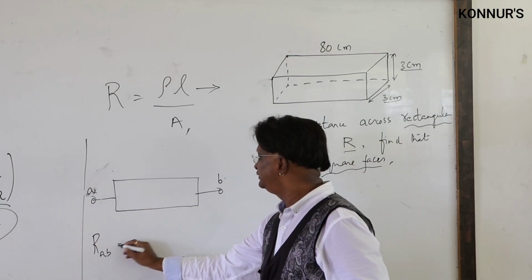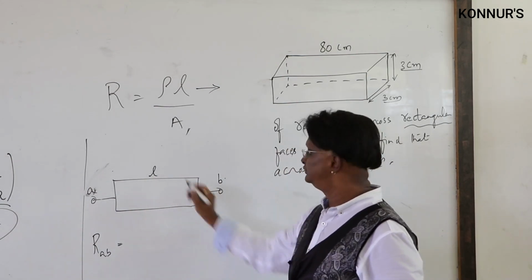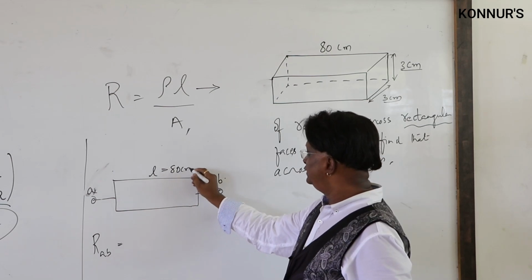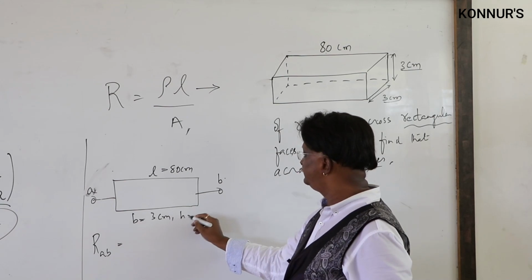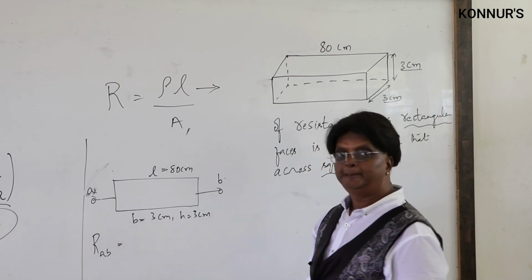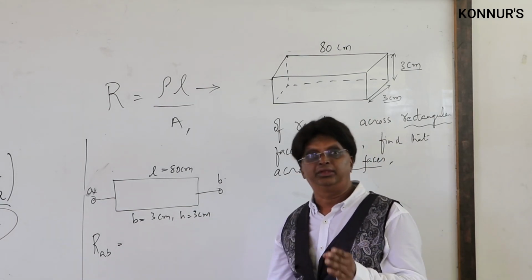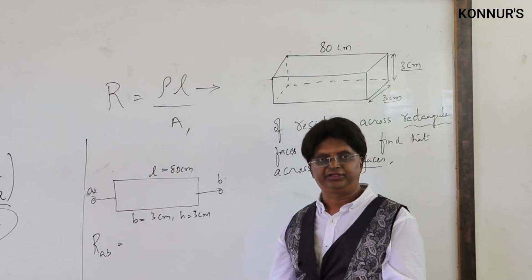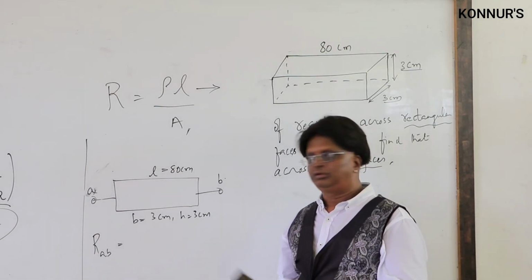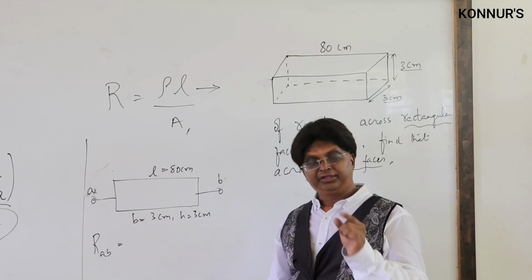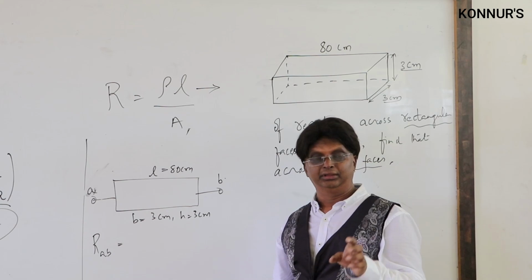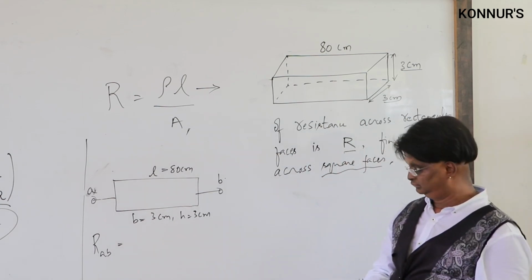RAB is equal to, now length is 80 centimeter and the other two dimensions, B is equal to 3 centimeter, H is equal to 3 centimeter. Remember, here we are comparing the resistance of the conductors, and that is why we need not convert these centimeters or millimeters into meters. That is required if we are calculating the numerical value of resistance.